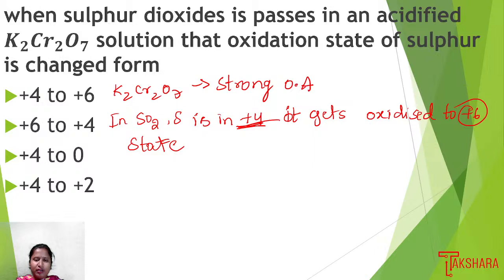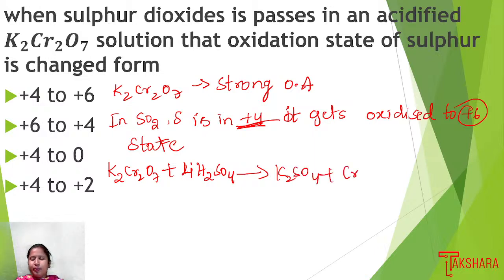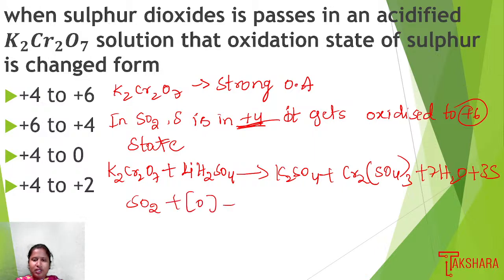So here, if I consider the overall reaction with potassium dichromate, I will write: when K2Cr2O7 is treated with 4 moles of sulfuric acid H2SO4, it gives K2SO4 plus chromium sulfate Cr2(SO4)3 plus 7 water plus 3 moles of sulfur. Sulfur dioxide, when it undergoes oxidation in an aqueous medium, gives H2SO4. When we multiply this by 3, the reaction gets balanced.